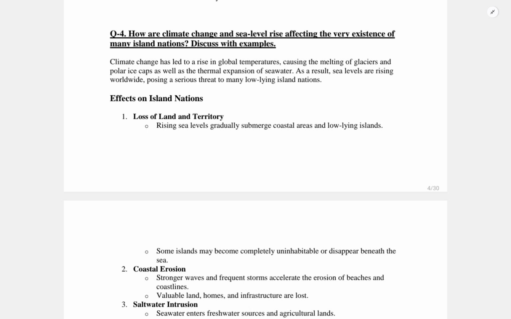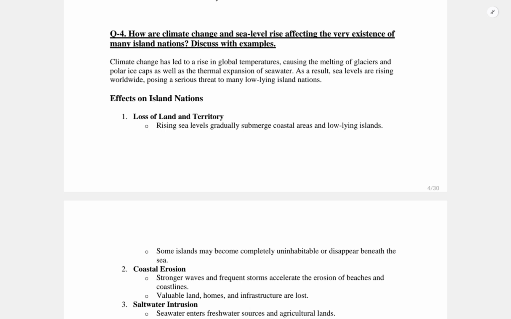Climate change has led to a rise in global temperatures, causing the melting of glaciers and polar ice caps, as well as the thermal expansion of seawater. As a result, sea levels are rising worldwide, posing a serious threat to many low-lying island nations. So this is the introduction.